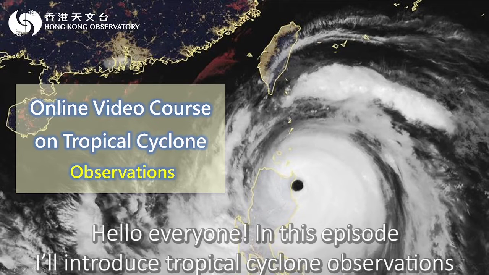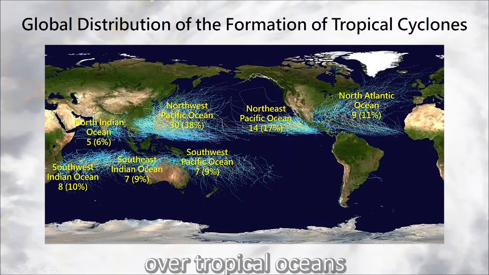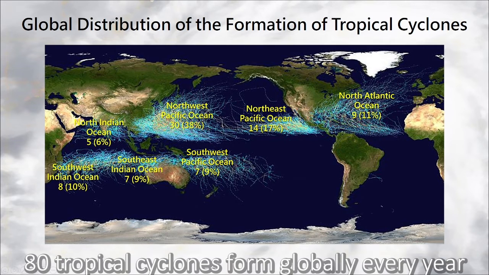Hello everyone. In this episode, I'll introduce tropical cyclone observations. Tropical cyclones generally form over tropical oceans. According to statistics, an average of about 80 tropical cyclones form globally every year.